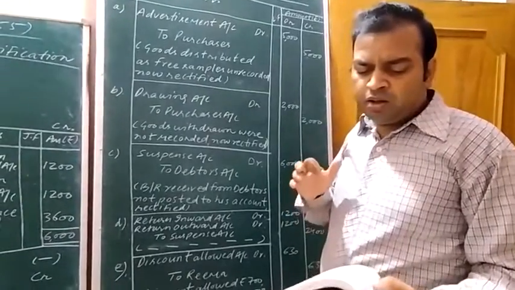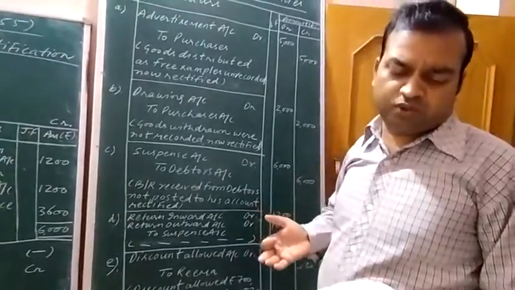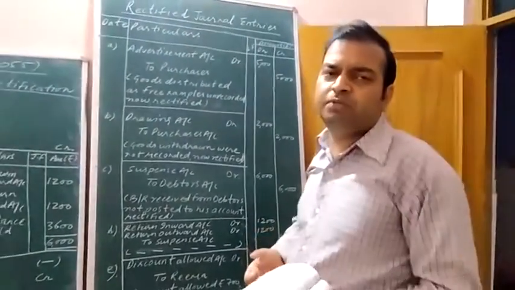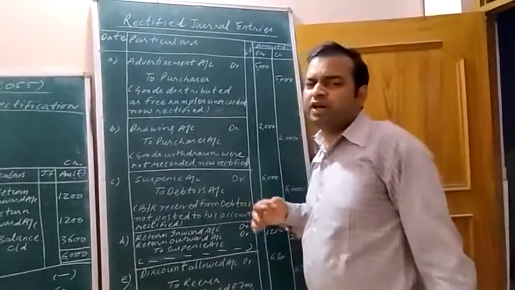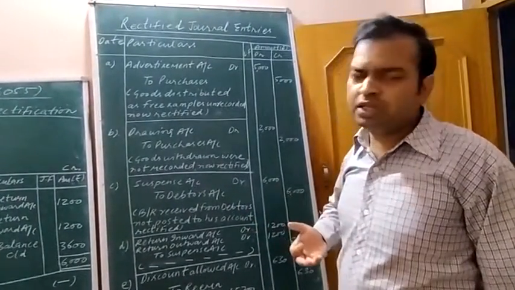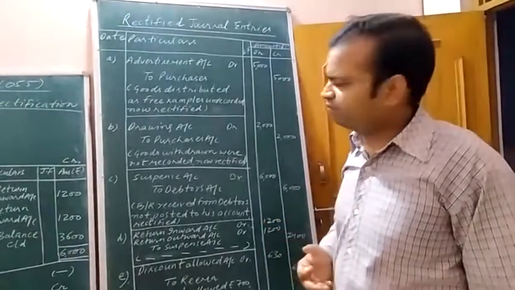Goods distributed as free sample, rupees 5,000, were not recorded in the books. Goods distributed as free sample. Why does the business unit distribute goods as free sample? What is the reason behind it? Only advertisement.